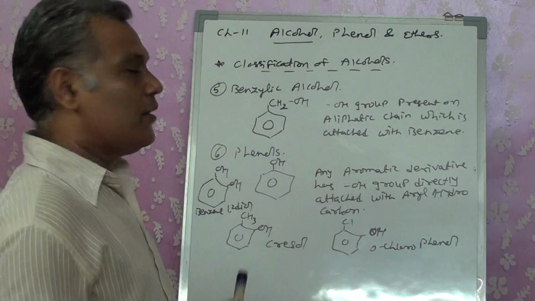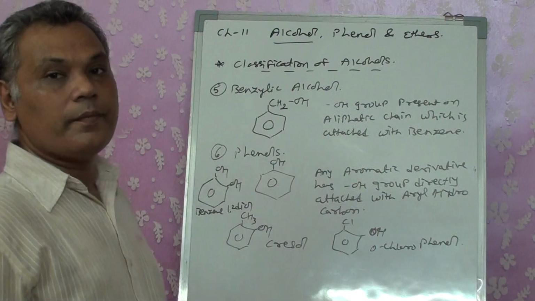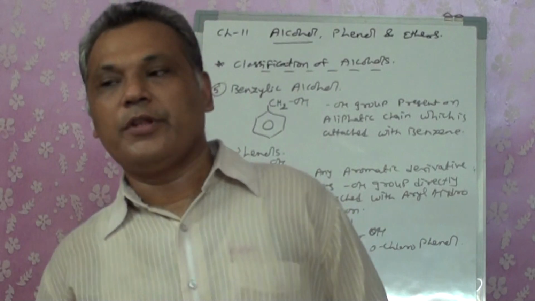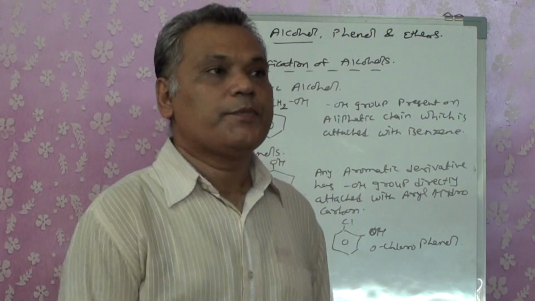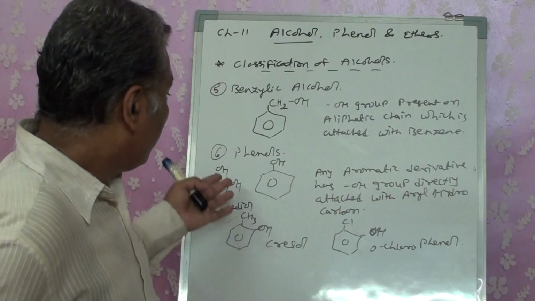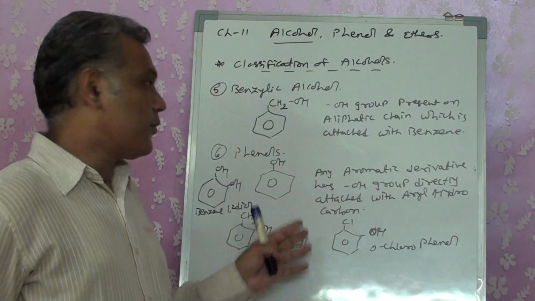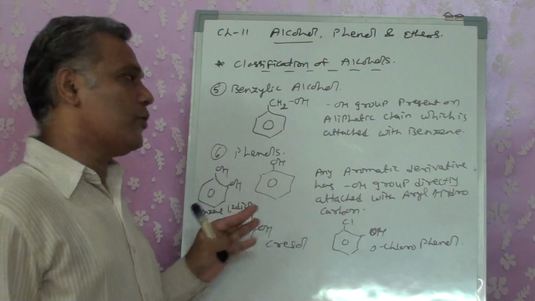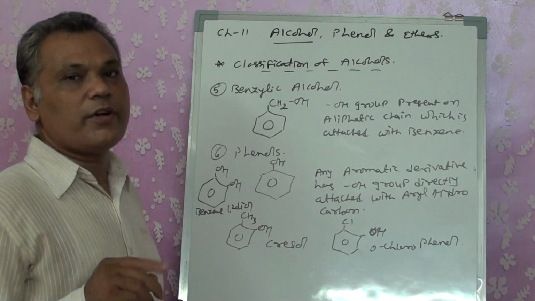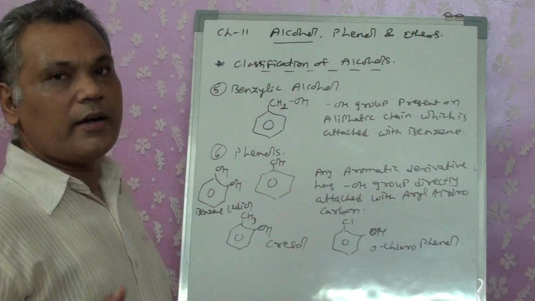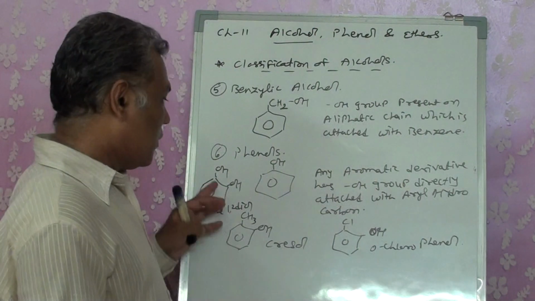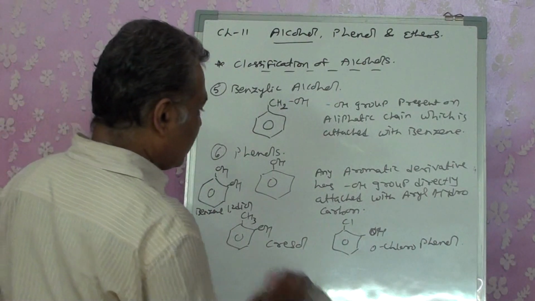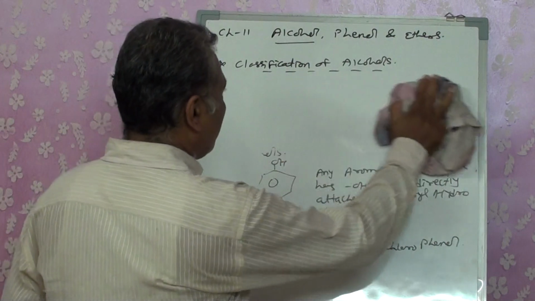You can also say that they are always secondary. We don't have primary or tertiary for them, because then they would become alcohols. You can say phenols specifically. Otherwise they can produce benzylic, vinylic or allylic alcohols. So phenols can be classified only as monohydric, dihydric, trihydric. Okay, the classification of alcohols and phenols we have seen.